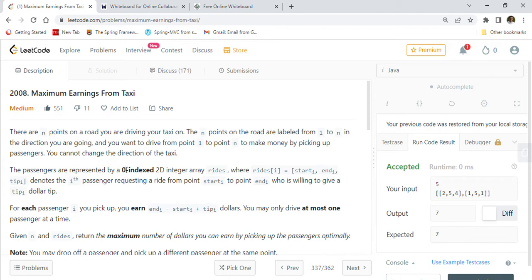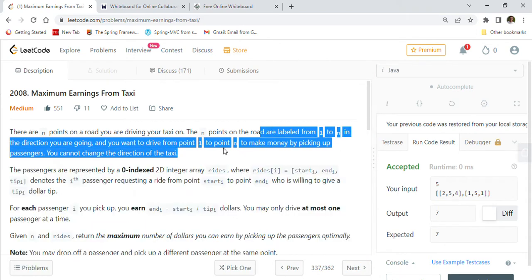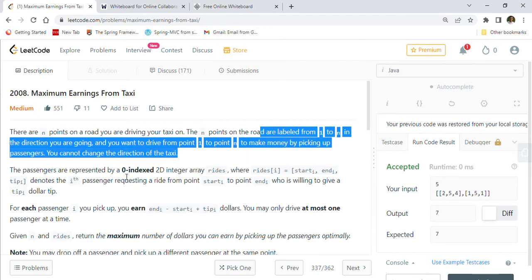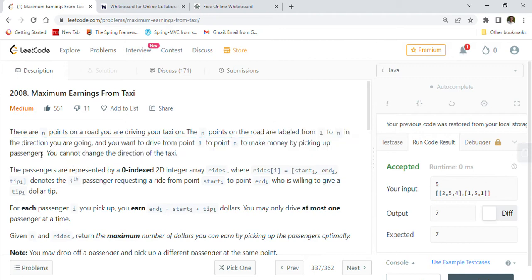So let's start with Leetcode 2008, Maximum Earnings from Taxi. As you can see, this is quite a likable problem from the like-dislike ratio. There are n points on a road you are driving your taxi on. The n points on the road are labeled from 1 to n in the direction you are going, and you want to drive from point 1 to point n to make money by picking up passengers. So basically you are driving a taxi from 1 to n, and you cannot change the direction of your travel, right?